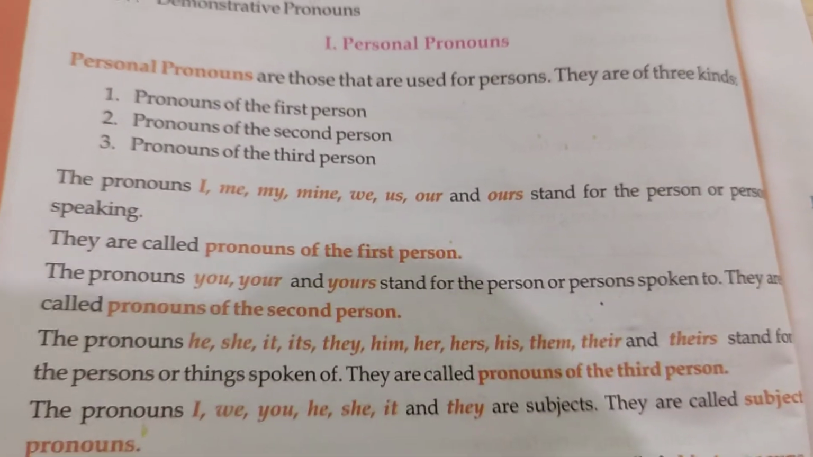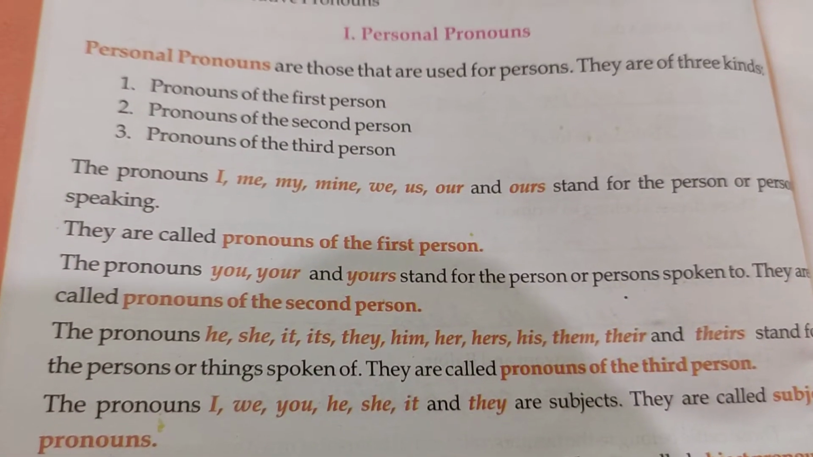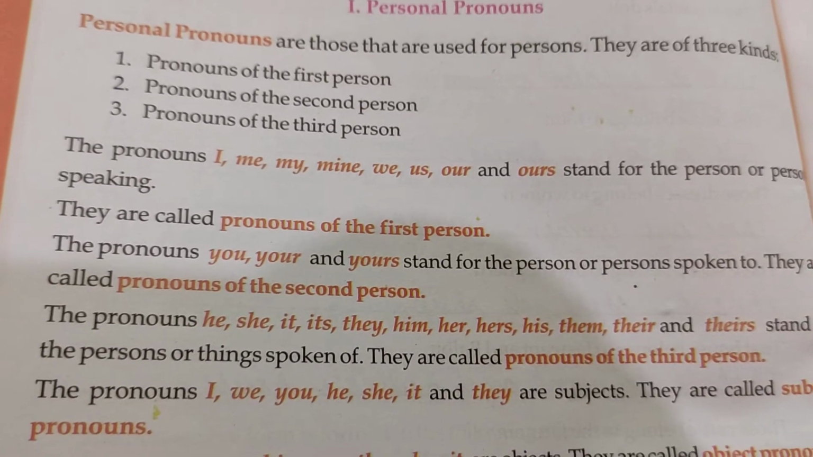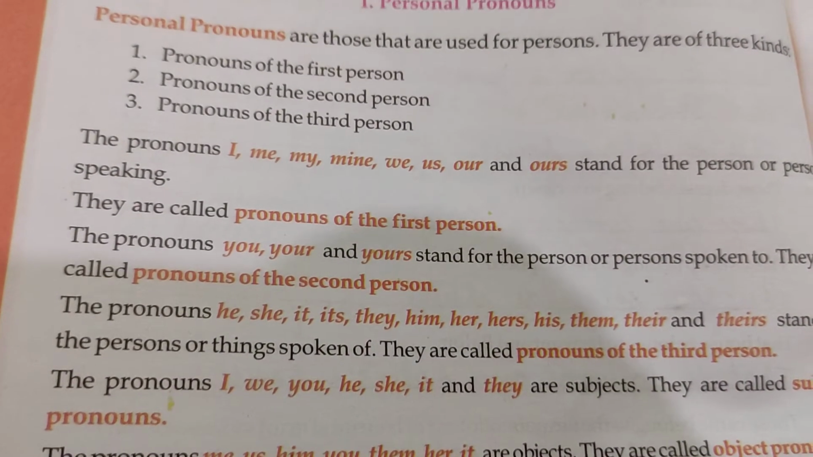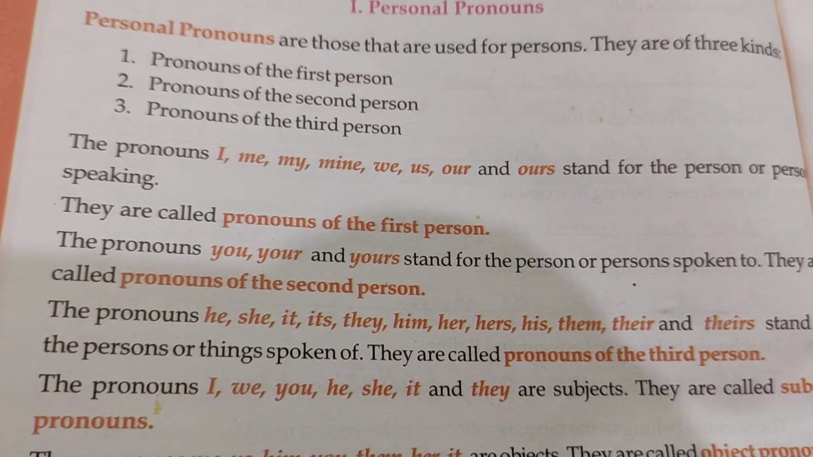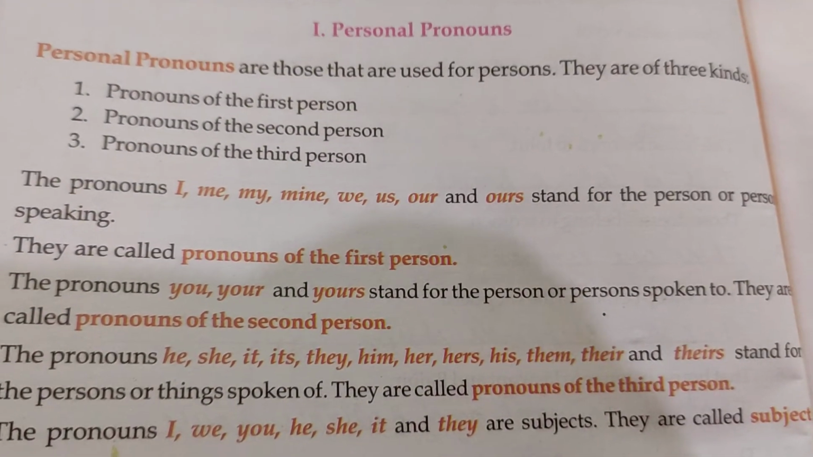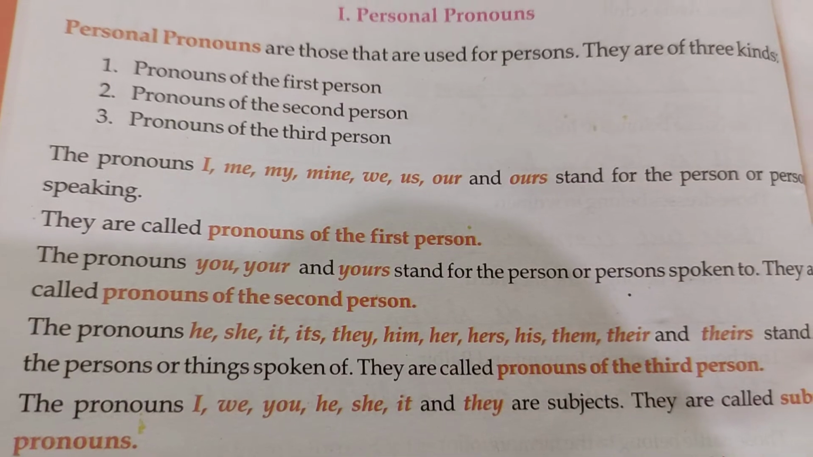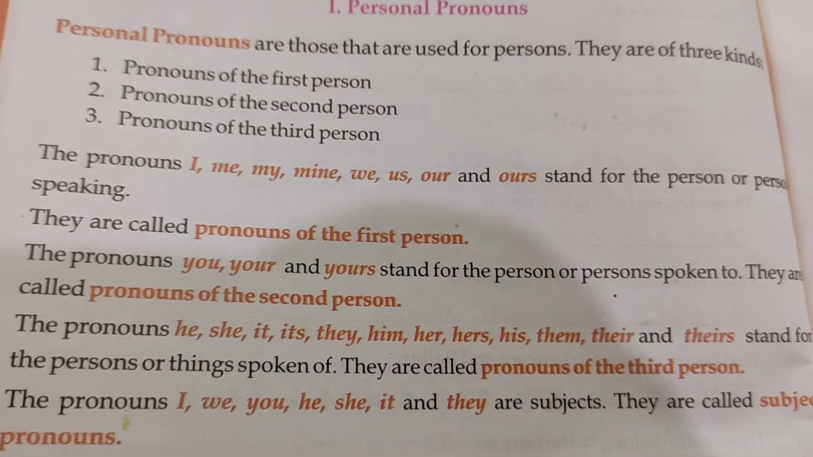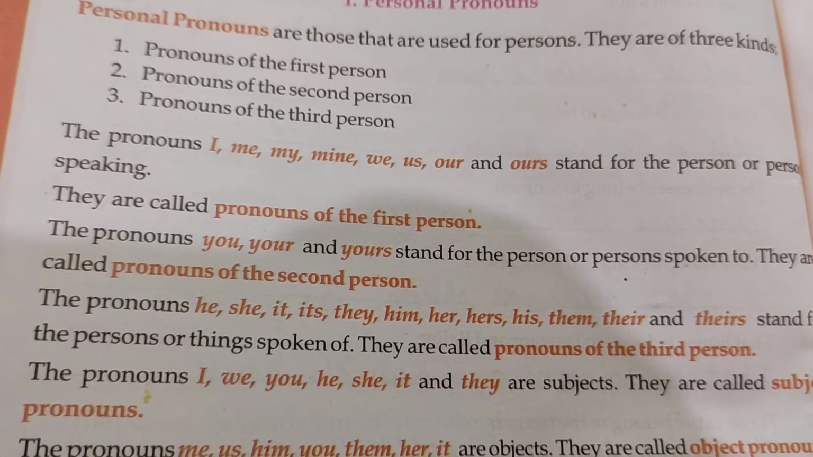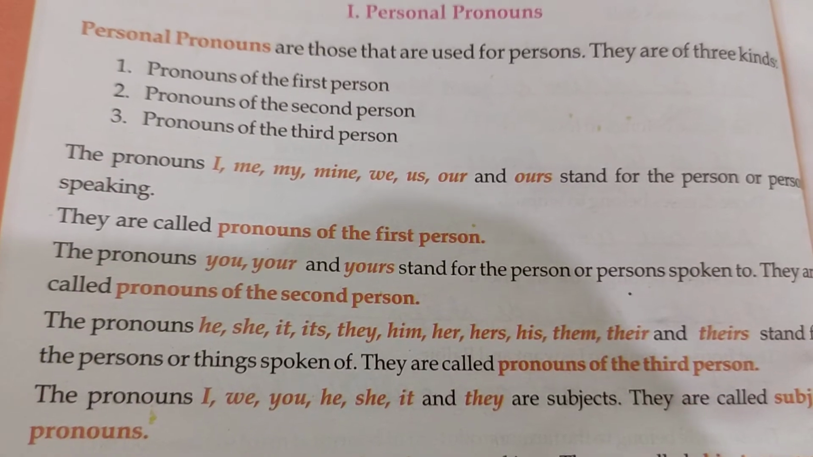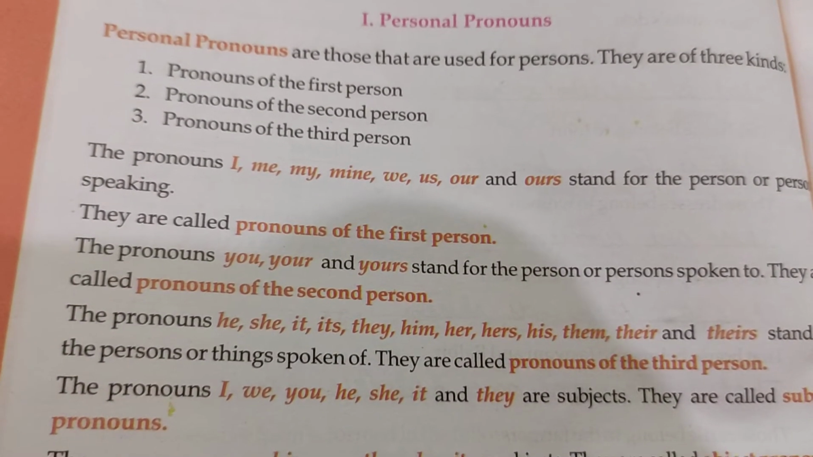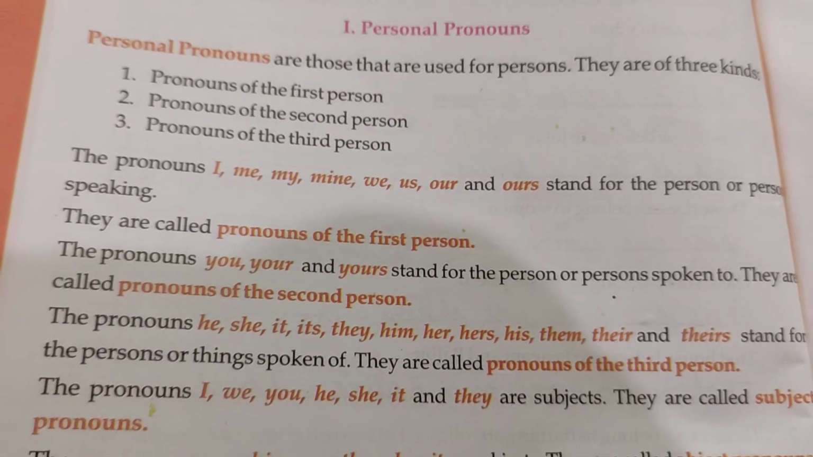I, me, my, mine, they all stand for the person speaking. So they are pronouns of first person. And you, your, yours, they stand for the person spoken to. So they are pronouns of second person. He, she, it, they, him, her, they all stand for the persons or things spoken of, means they are talked about. So they are pronouns of third person.